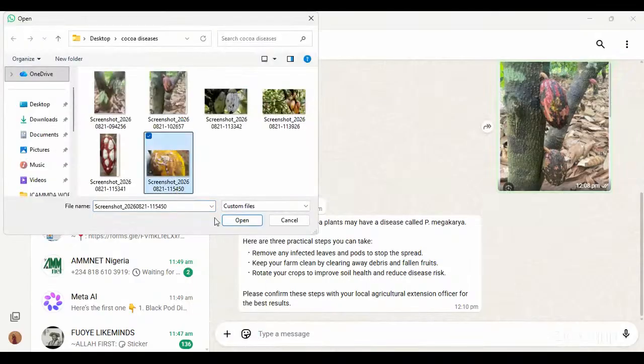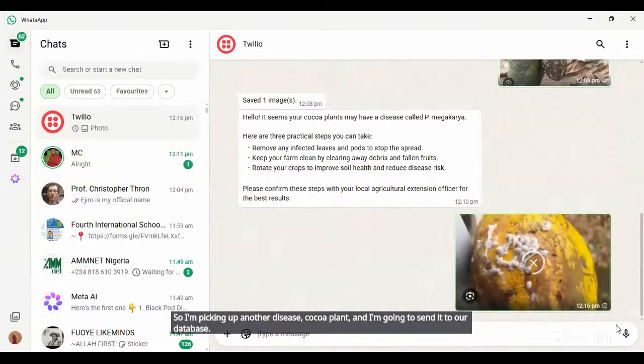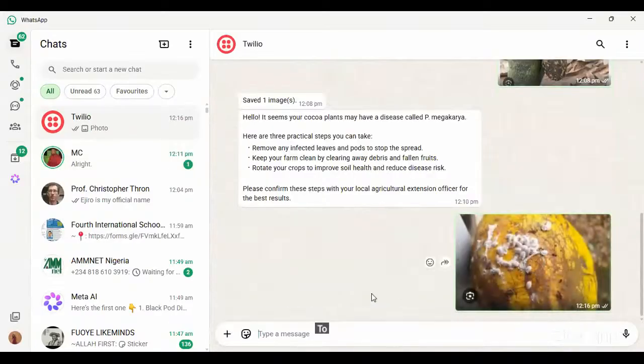So I'm picking up another diseased cocoa plant, and I'm going to send it to our database to wait for feedback. Then after Victor is done, we'll review again, then I'll send the last picture.